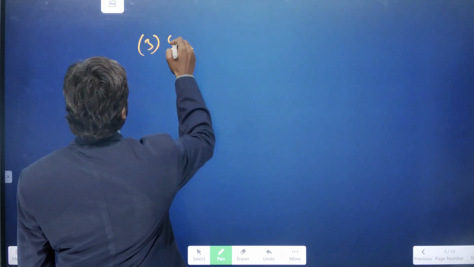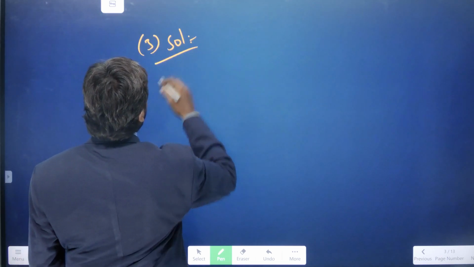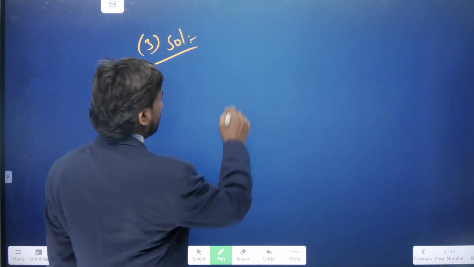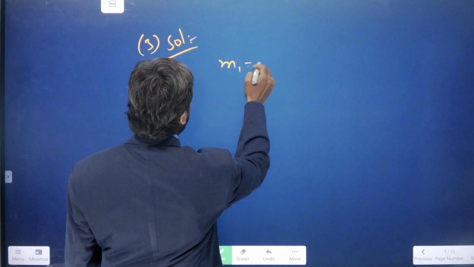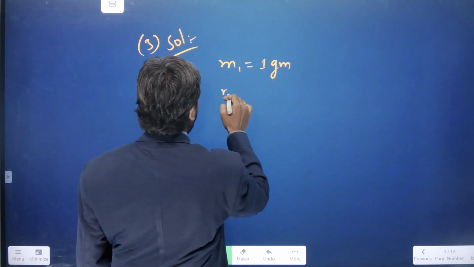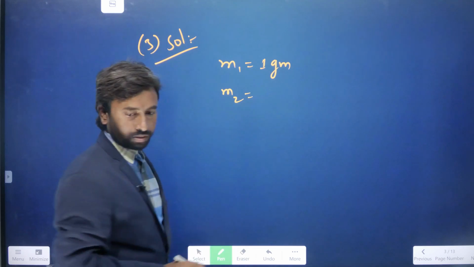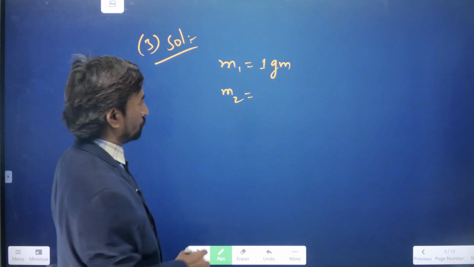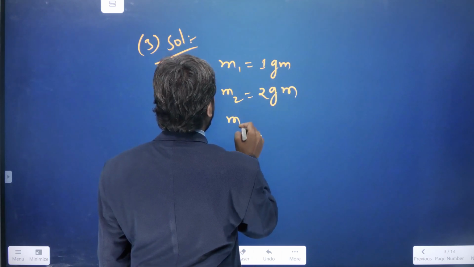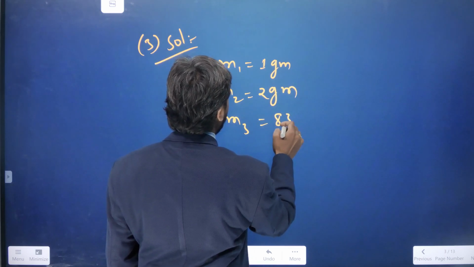Third solution. There are 3 masses of particles given. The mass of the first particle M1 is equal to 1 gram, M2 is equal to 2 grams, and next M3 is given as 8.3 grams.